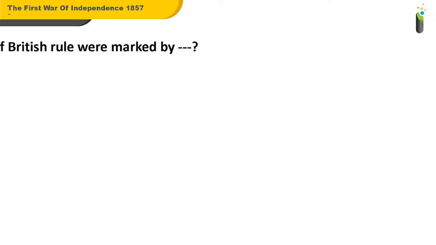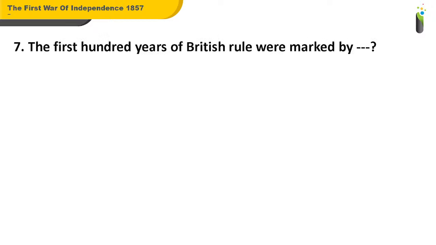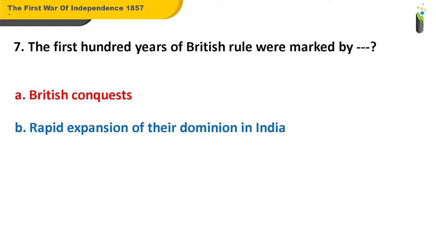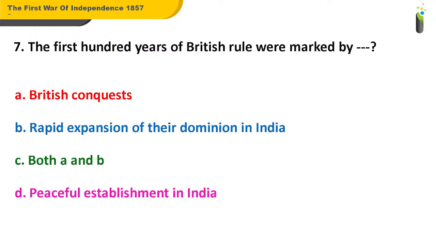Okay, we go to question number 7. The first 100 years of British rule were marked by dash. A. British conquests. B. Rapid expansion of their dominion in India. C. Both A and B. D. Peaceful establishment in India.